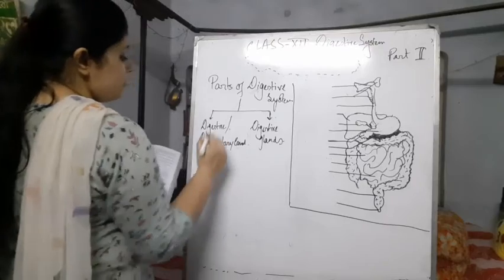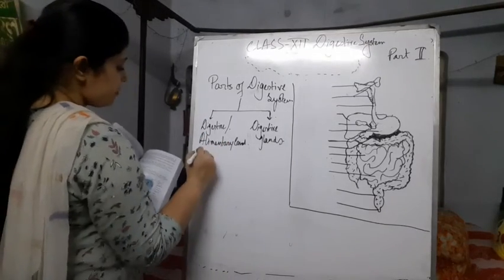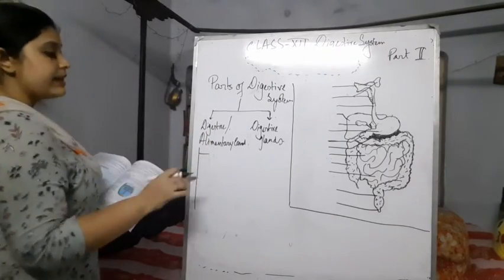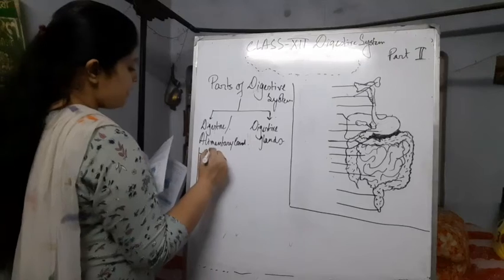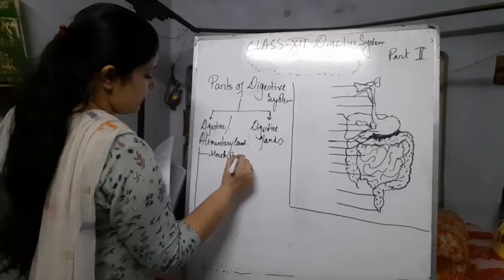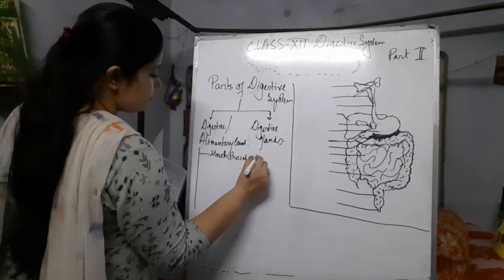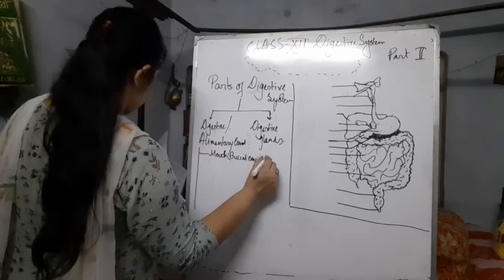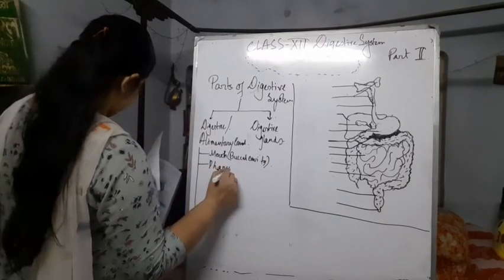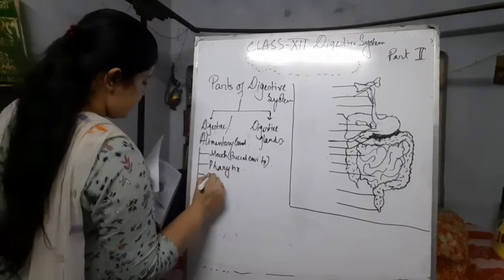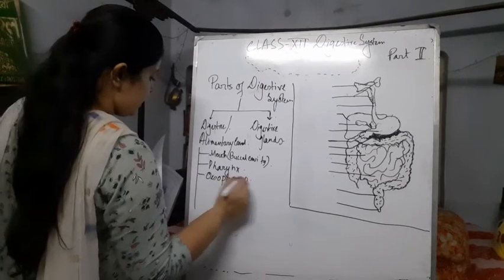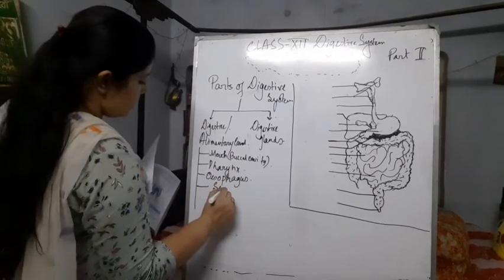Firstly, let me divide this part. The parts of the digestive canal or the alimentary canal are firstly the mouth, which is also called the buccal cavity. Next, pharynx. Next, esophagus. Next, stomach.